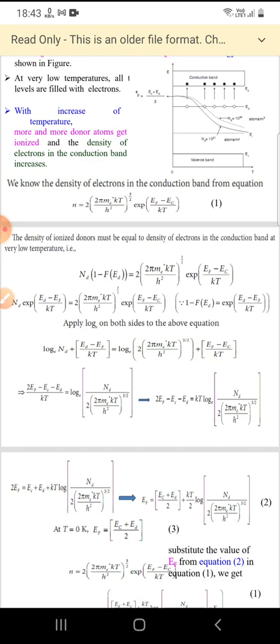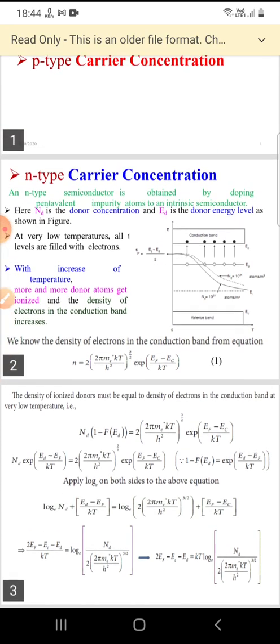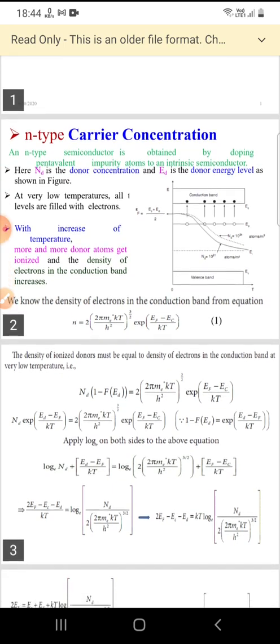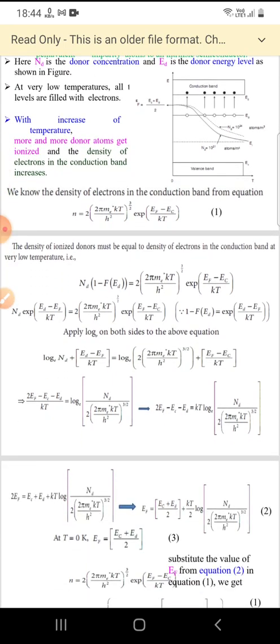From this statement we can write Nd into (1 minus f of Ed) is equal to 2 into (2 pi me star kT by h square) whole power 3 by 2 into exponential of (Ef minus Ec) by kT, where Nd is the donor concentration and Ed is the donor energy level.